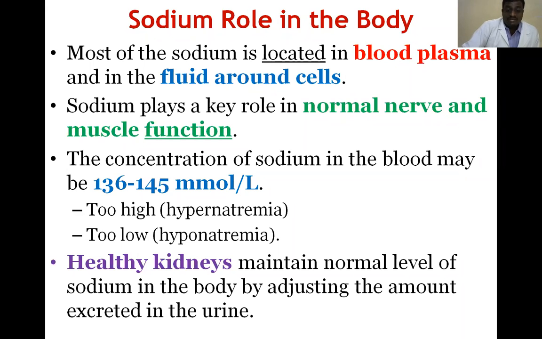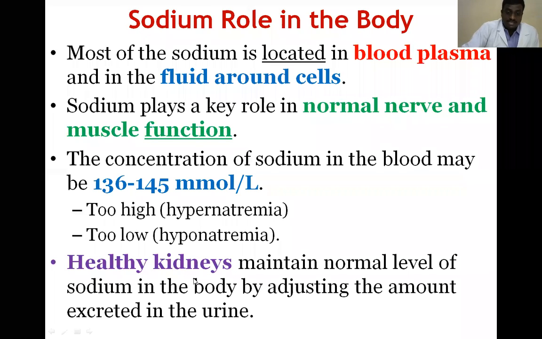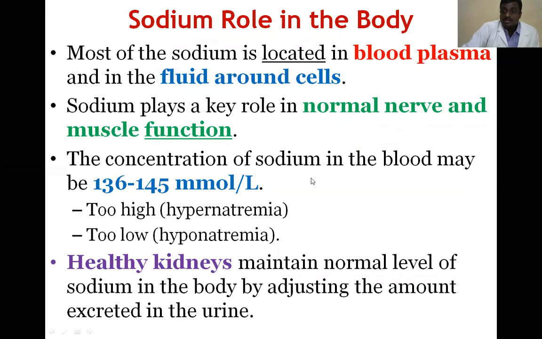If we have a very small amount of sodium, then whatever sodium is excreted in the kidney is immediately reabsorbed and comes back into the blood. Kidneys play a major role in maintaining sodium concentration in the blood.